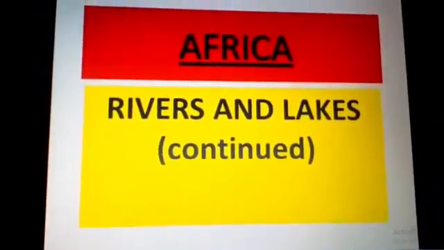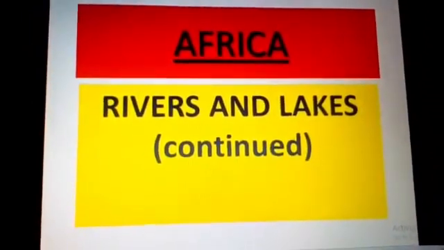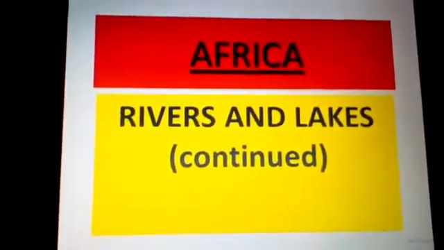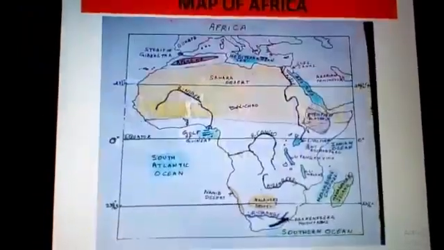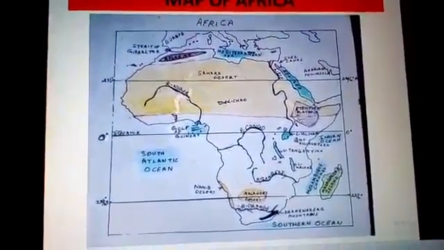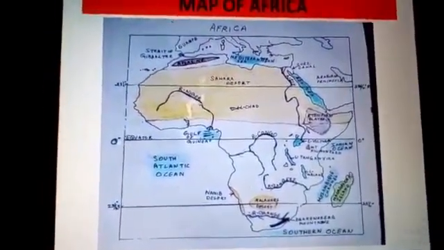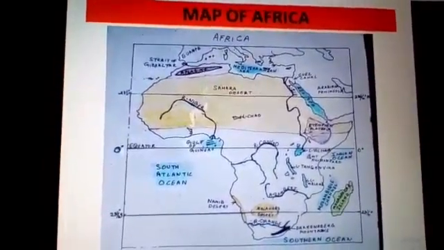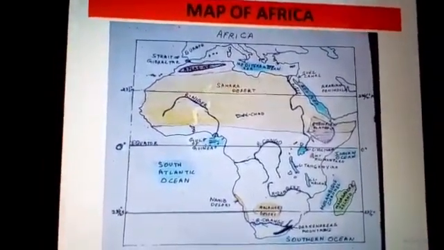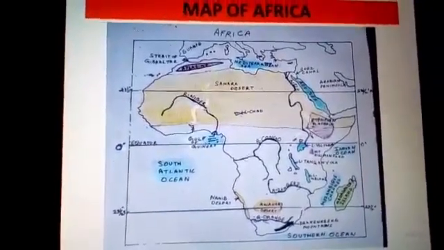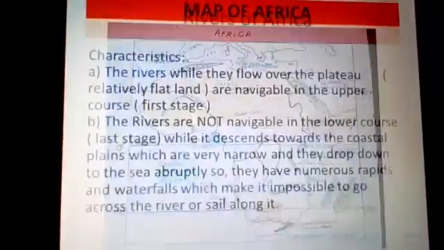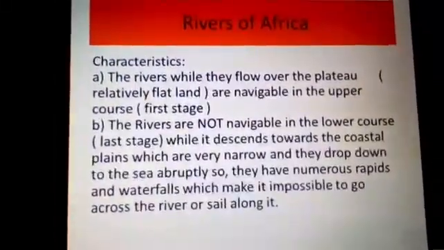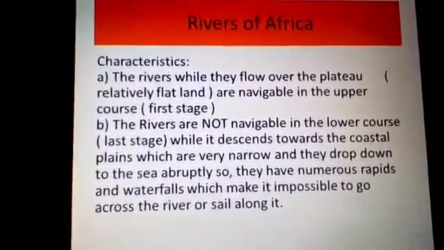Good afternoon, dear children. Today we will be again continuing with the rivers and lakes of Africa. In the previous class, we had already finished up with the entire map and its features, and we had also discussed the major rivers of Africa: the Nile, Congo, Niger, Zambezi, and Orange. Today we will continue and discuss the rivers of Africa, specifically the basic characteristics of all the rivers,